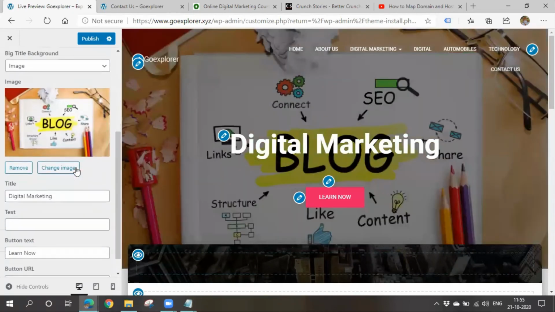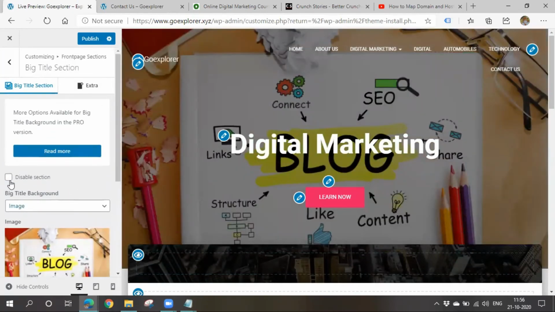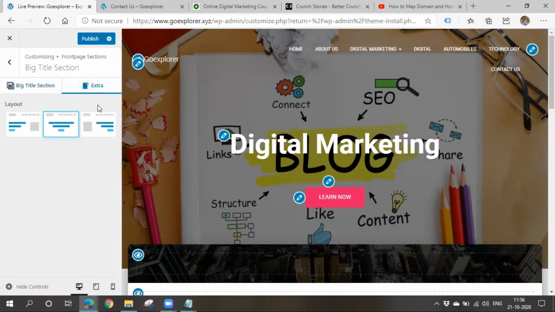Right, this is how it will look. If you want to disable this section also, you can disable this section. If you want any kind of extra features, you have to go for premium themes. Okay, if you want to get extra features in some themes, you have to pay some money so that you can get the pro features.